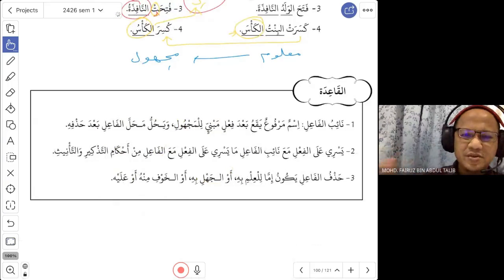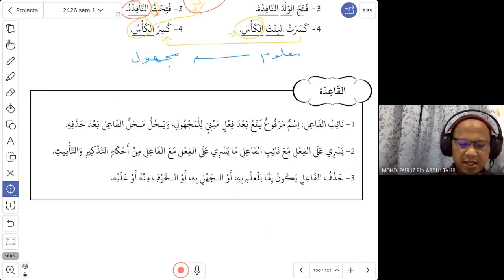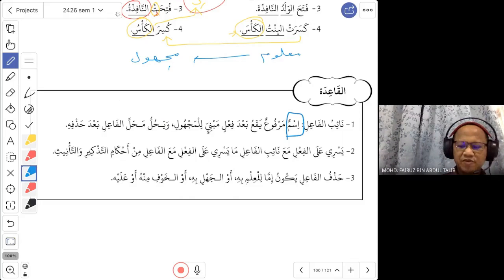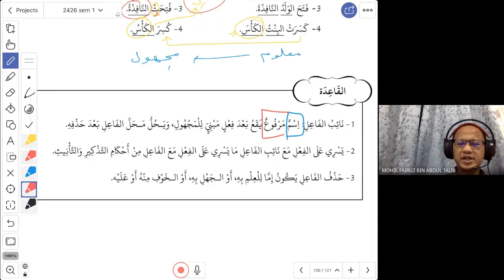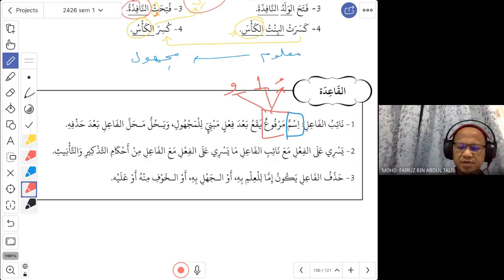This is actually similar to what I've explained just now. Al qaida, first they explain what is na'ibul fa'il. Na'ibul fa'il, it is isim. Of course, it must be noun. You cannot have a fi'il to be na'ibul fa'il. It must be isim. Number 2, this is the hukum. So they give you the hukum straight away. So it must be marfu. So when it is marfu, you know it must end either with a dhamma, either with the alif, either with the waw, right? That is marfu.